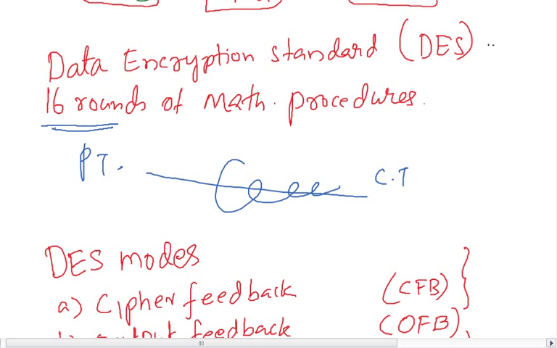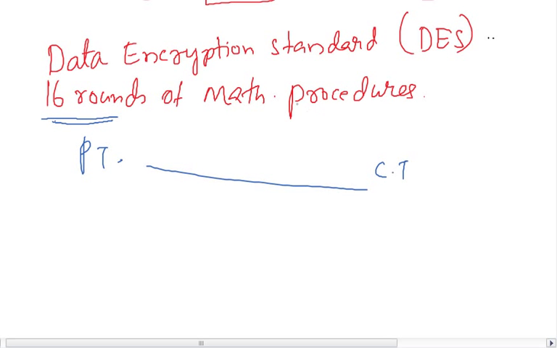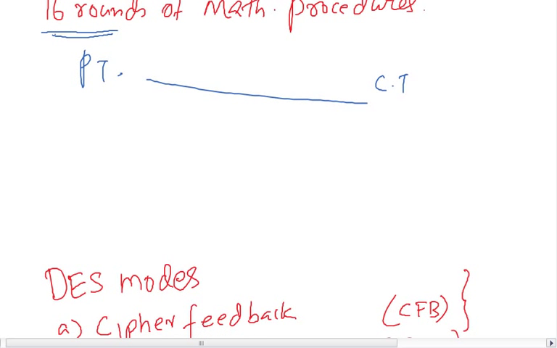So that is how DES, the Data Encryption Standard, works. Let's understand a little bit about DES.